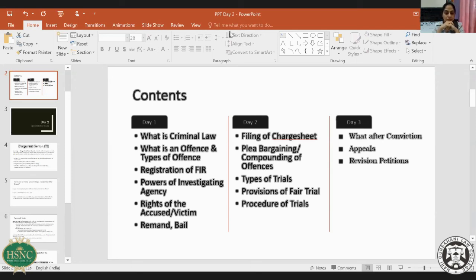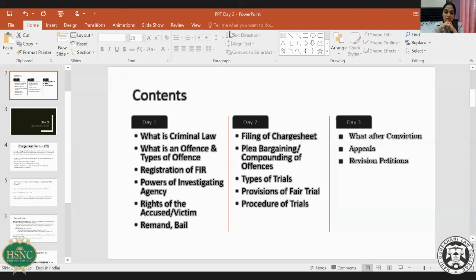Right. So can a discharge application be filed in murder and rape cases also? Of course, why not? Every accused has a right to file a discharge application. Just because the offense is serious doesn't mean that they cannot file a discharge application.